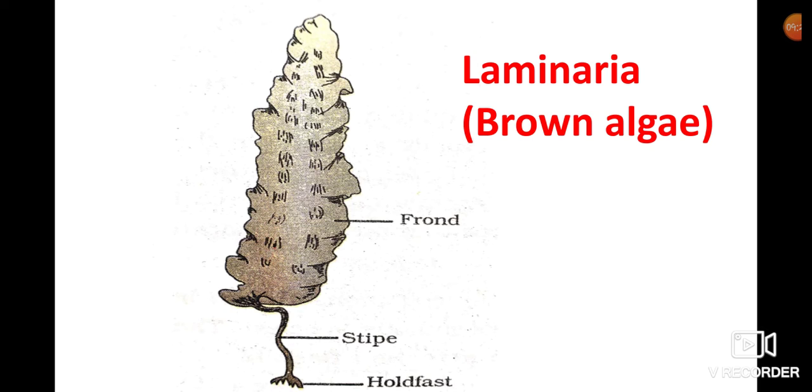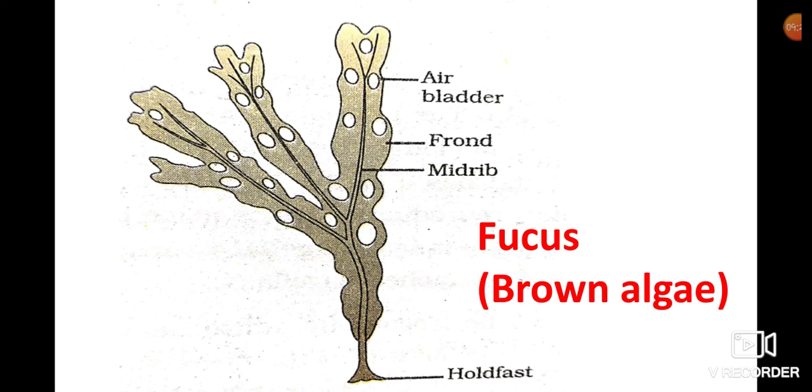Fronds are leaf-like photosynthetic organs. It is Fucus, a Phaeophyce member.